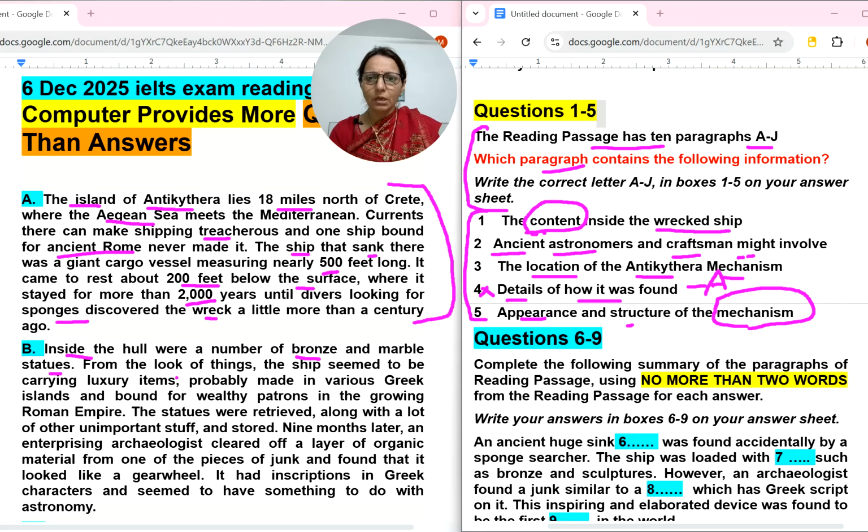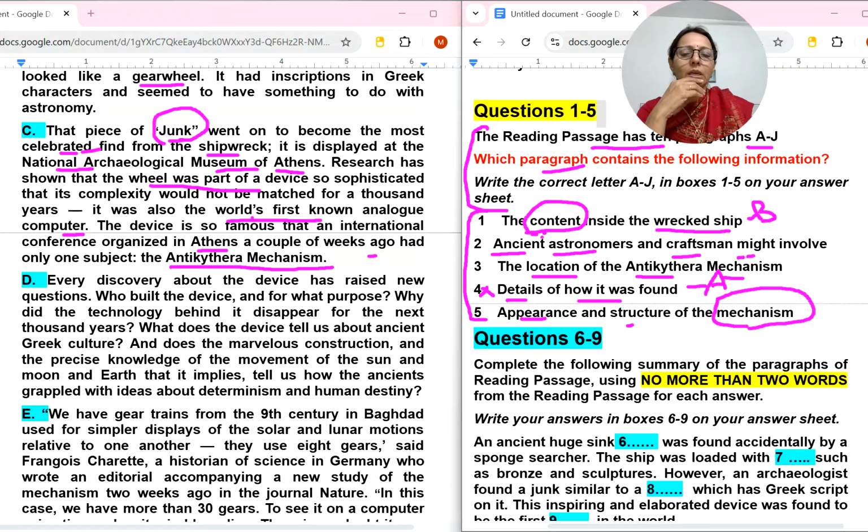See, the location of the Antikythera mechanism they have given as Athens, the Archaeological Museum of Athens. So here definitely they are talking about the location of this, so C paragraph will come. Only how many are left? Three we have got. Second is left and fifth is left.